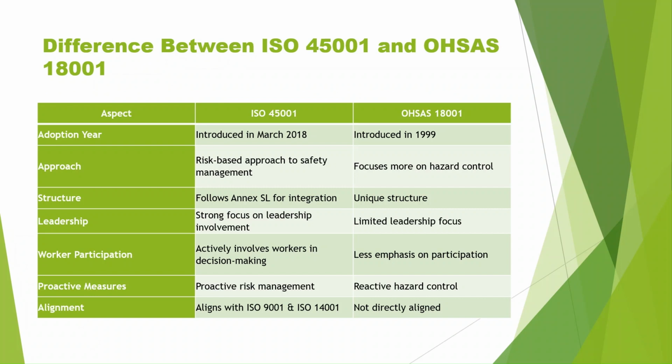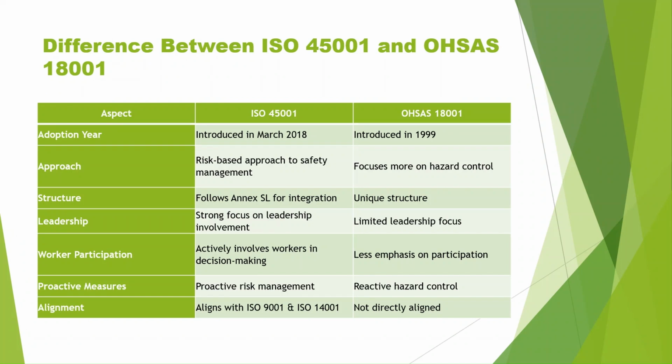Also, workers' participation in OHSAS 18001 was less compared to that in 45001. In 45001, the workers' participation has improved and it will not be on a selective basis. It would totally be on an elective basis, which means that the management cannot identify an individual to be a part of the committees. Instead, the workers will have the right to elect their participants in the committees and meetings.